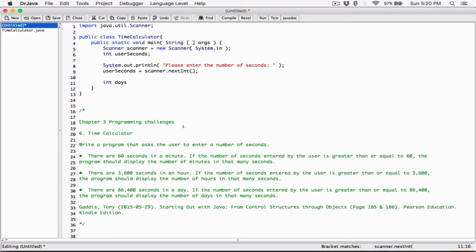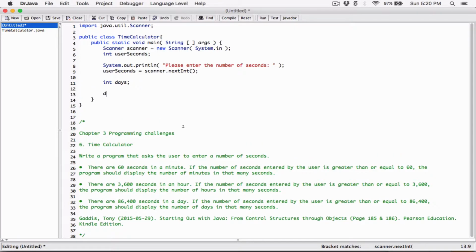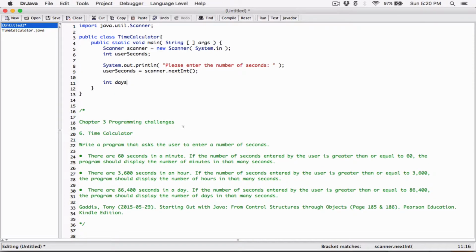I could have declared the variable int days and come here and say days is equal to something, but I'm just going ahead to initialize it right when I declare the variable. I'm initializing it right there and then. So int days now is going to be equal to, now I know that to get the exact number of days, right?